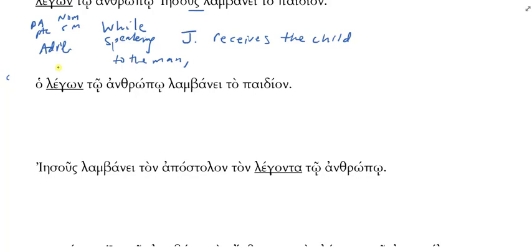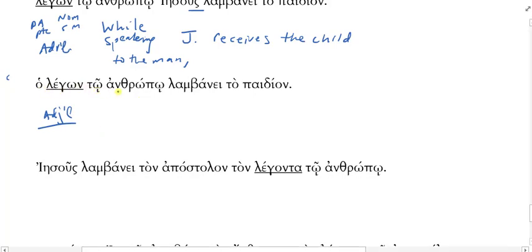On the other hand, if you look at the second example, ho legōn tō anthrōpō lambanei ta paidion, here I have a participle, and notice what is in front of it. An article. So if there's an article in front of a participle, can it be adverbial? No. So this has to be adjectival, doesn't it? And if it's adjectival, what are my possibilities? Substantival, predicate, or attributive, right? So which of the three is it?